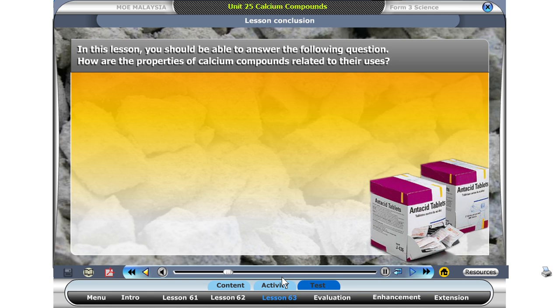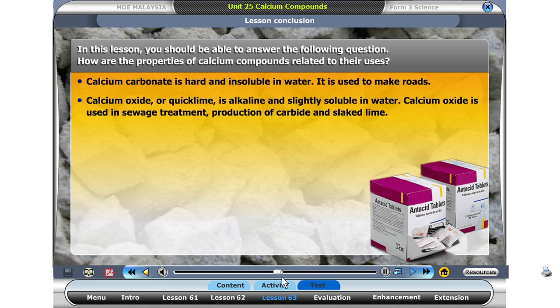In this lesson, you have learned how the properties of calcium compounds are related to their uses. Calcium carbonate is hard and insoluble in water. It is used to make roads. Calcium oxide or quicklime is alkaline and slightly soluble in water.